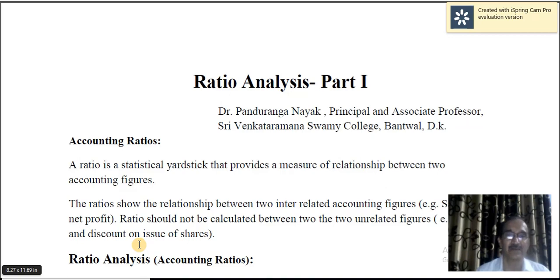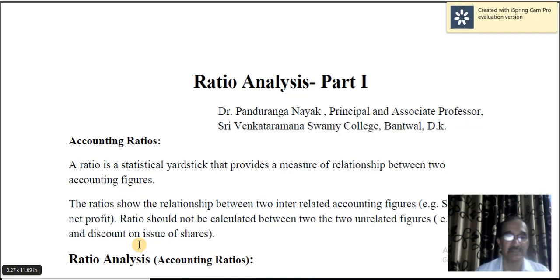Before going ahead, what do you mean by ratio? Ratio is a statistical yardstick that provides a measure of relationship between two accounting variables. The ratios show the relationship between two interrelated accounting figures.